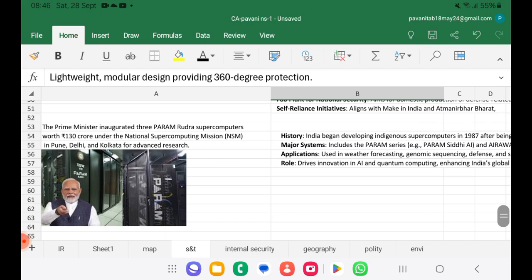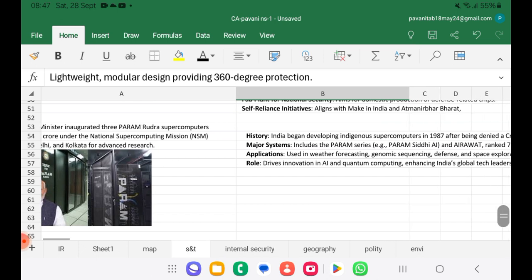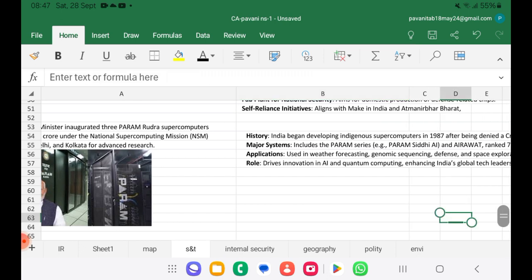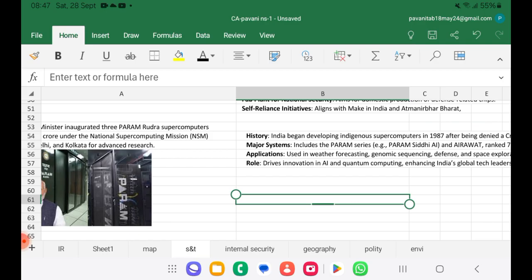It's on supercomputers. So Prime Minister inaugurated 3 Param Rudra supercomputers worth 130 crore under the National Supercomputing Mission in Pune, Delhi and Kolkata. So 3 places: Pune in west, Kolkata in east, and Delhi in the central. History: India began developing indigenous supercomputers in 1987.